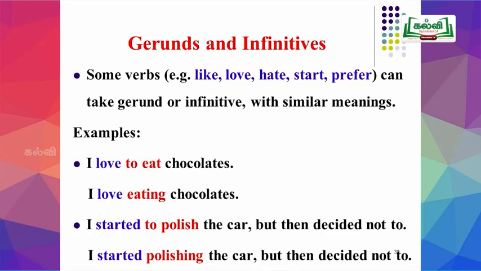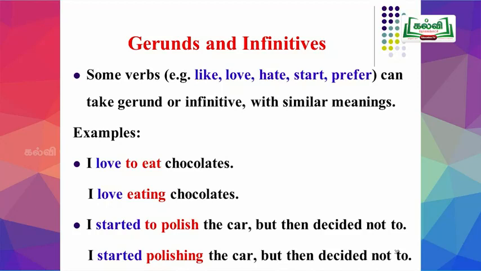Next example. I love eating chocolates. Here, eating is the gerund. It comes after the verb love. Look at these two sentences. Here, only the gerund and infinitives have changed.